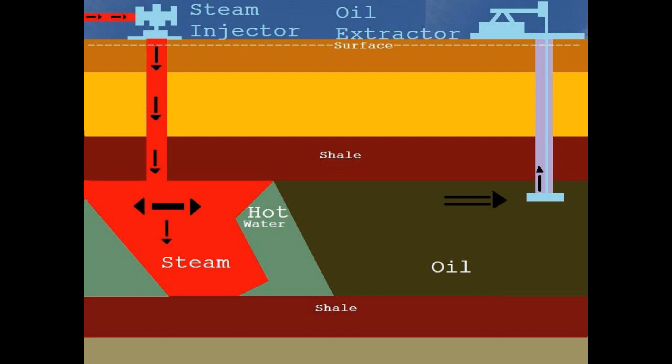This reservoir extracts the oil, and it leads to the offshore collection of the oil, children. This is the simplest form, yet in reality it is a much more complicated process, children.